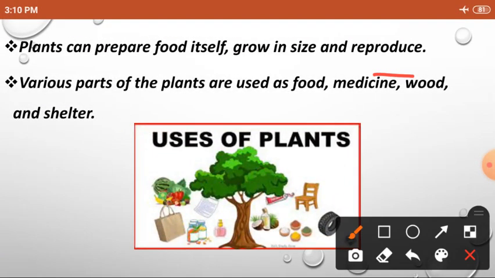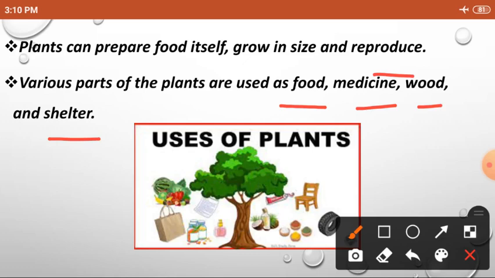Various parts of the plants are used as food, medicine, wood and shelter. Yes, we are not giving any food to the plants and trees around us, but they can grow by themselves and they can reproduce their young ones. If you have a banana tree at your home, you can see a little banana tree after 3 months. So the adult banana tree reproduced the young banana tree.